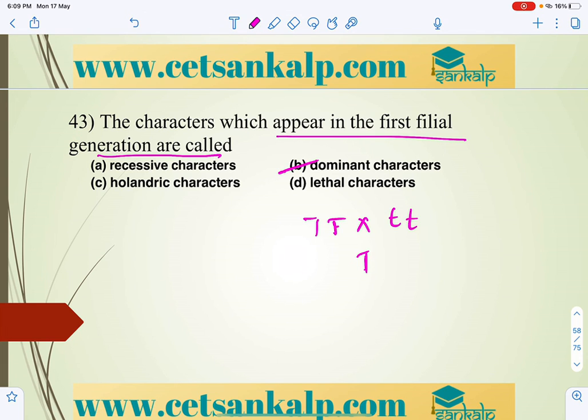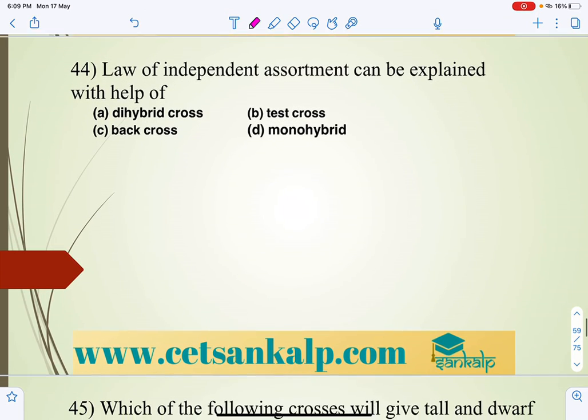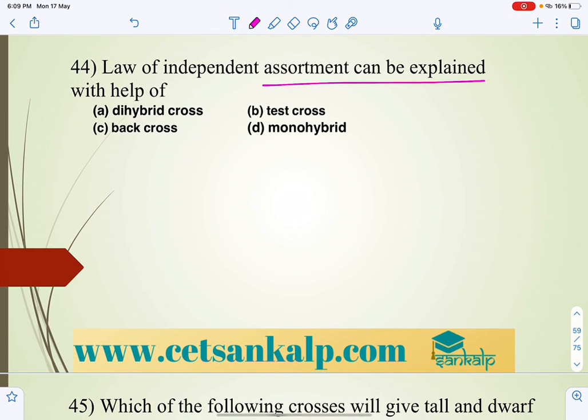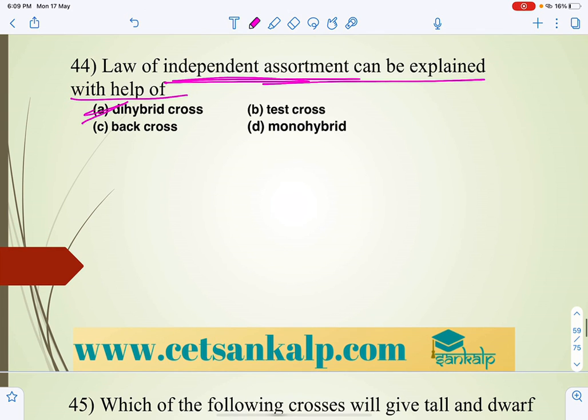It may sometimes be heterozygous, but you can consider that dominant, right? Next, the law of independent assortment can be explained using a dihybrid cross.